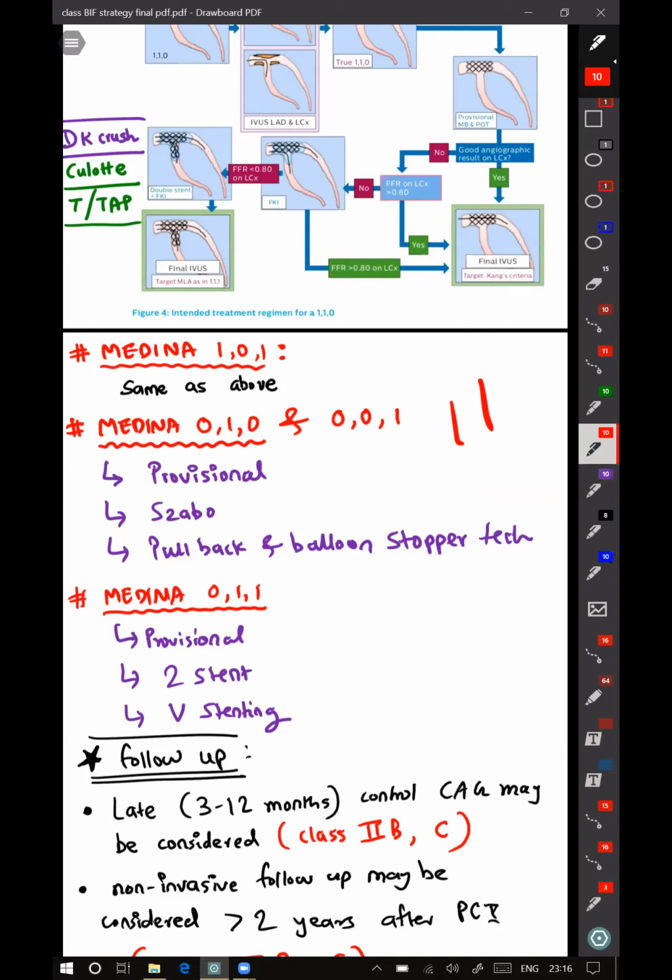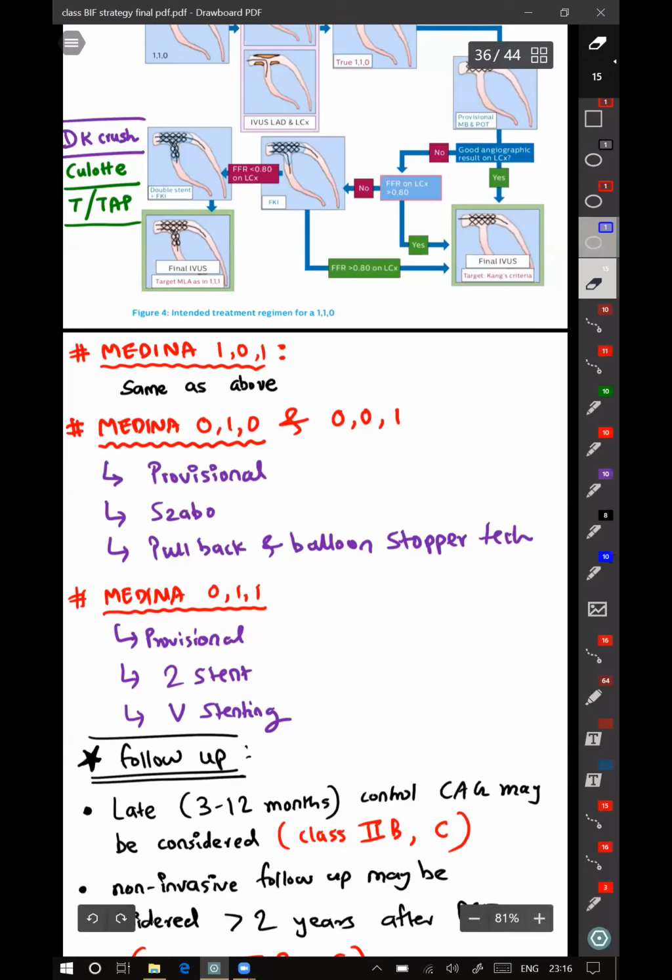And one more thing, in ostial flaring, we use non-compliant balloon only, no? Semi-compliant. Non-compliant. In non-compliant, generally they won't expand more than their caliber. Then why? How will the ostium get flared? He told semi-compliant. Semi-compliant. Okay. Because non-compliant will only expand less than 10%. The expansion is only less than 10% for non-compliant balloon. So a 4 millimeter balloon can maximally increase to 4.4 millimeters, not beyond that.